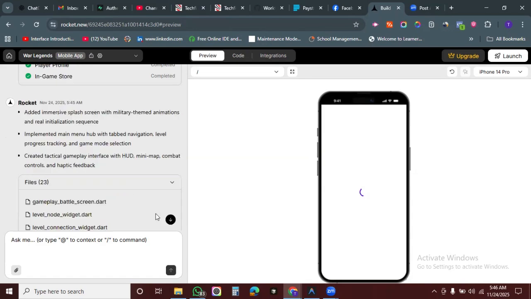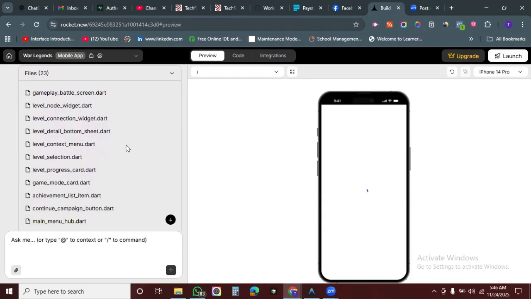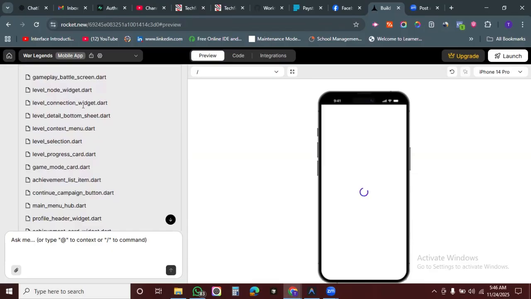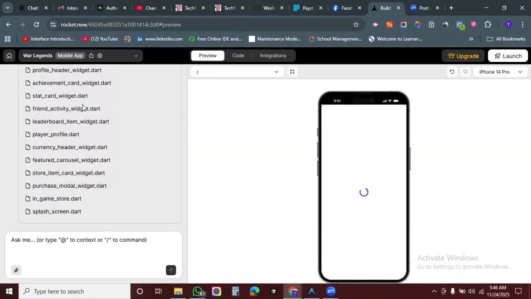All right, these are the files. About 23 files have been created. I'm talking in terms of the code, okay? All of them end with DART, that's the programming language. Okay, level node, level connection. Wow, this is good. This is great. Splash screen, in-game store.